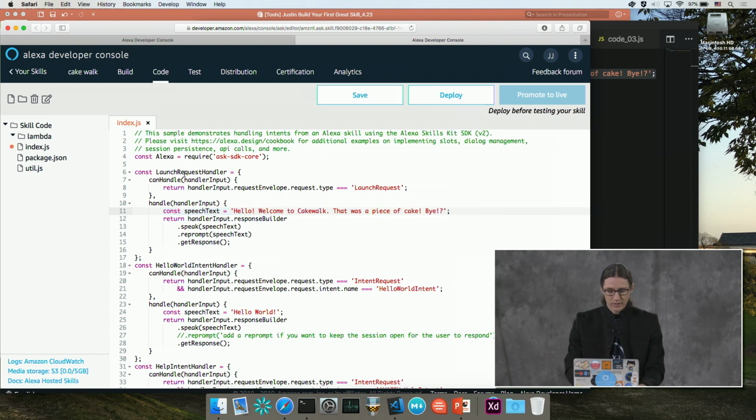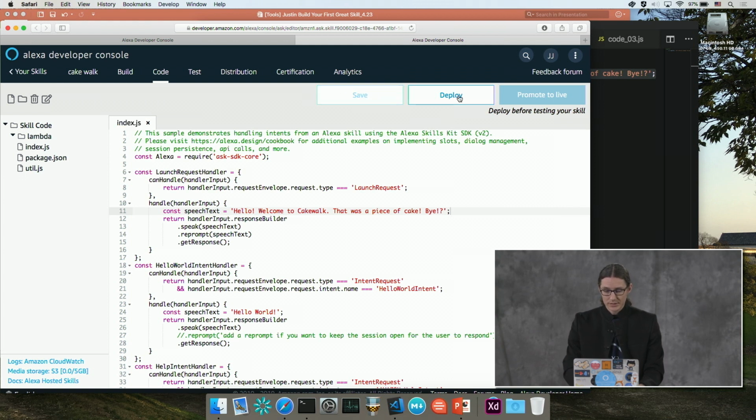You can see here we've got our launch request handler. This is the code that's going to handle a launch request. You can see we've got handler input.requestEnvelope.request.type equals LaunchRequest, so we're able to check our launch request there. In our handle method, we're just going to set the speech text to say, welcome to Cakewalk. That was a piece of cake. Goodbye. So I'm going to go ahead and save this.